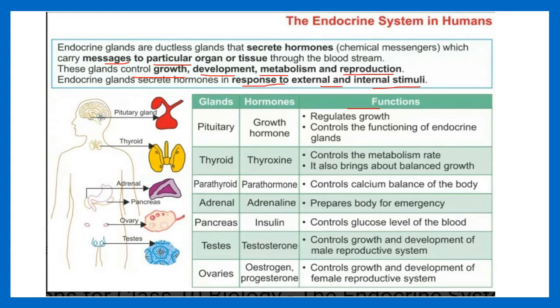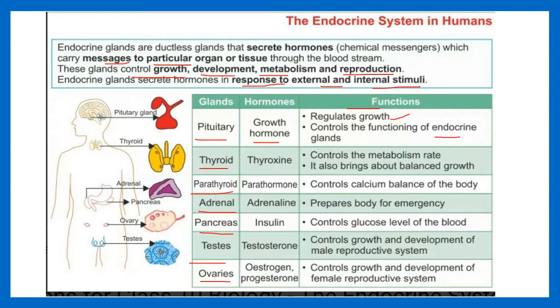So let me read the important glands in our body. They are pituitary, thyroid, parathyroid, adrenal, pancreas, testes, and ovaries. The pituitary gland releases growth hormone, and the function of growth hormone is to regulate growth and to control the functioning of endocrine glands. That is the master gland that controls the function of all other glands.